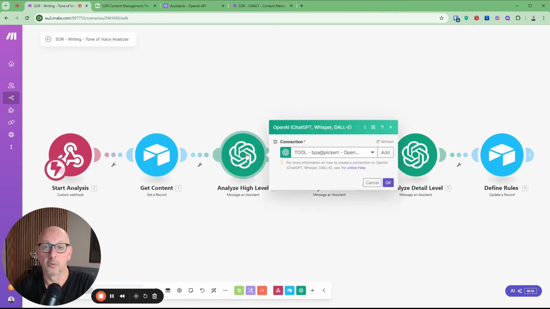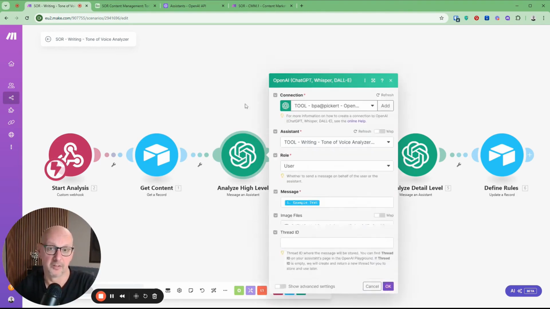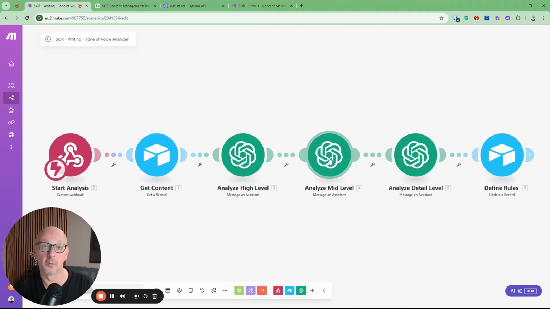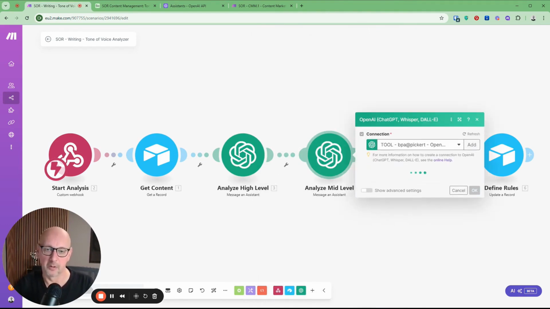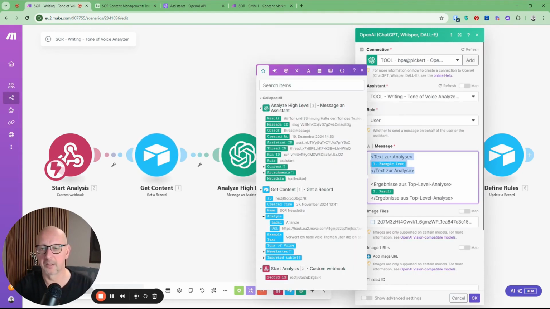And then all we do is pass this text to the high-level analyzer. And here you can see there's no prompt at all because, as usual, I use assistants for that. And we'll take a look at those in a moment. So I'm just passing this text here to this assistant. For the second one, at the medium level, I'm passing not only the text, but also the result of the high-level analysis. That's why here, this is the text I'm passing. And then here's the result from the top-level analysis.